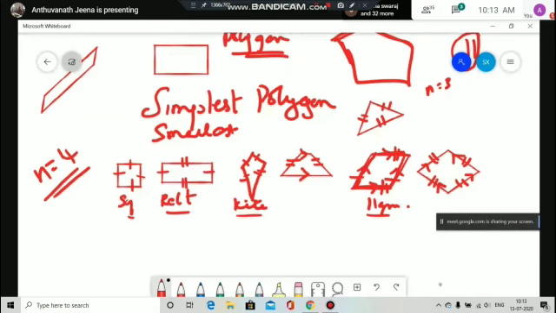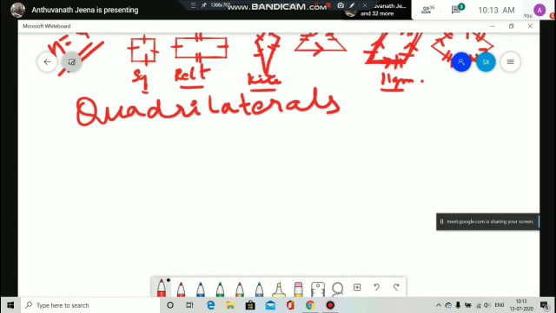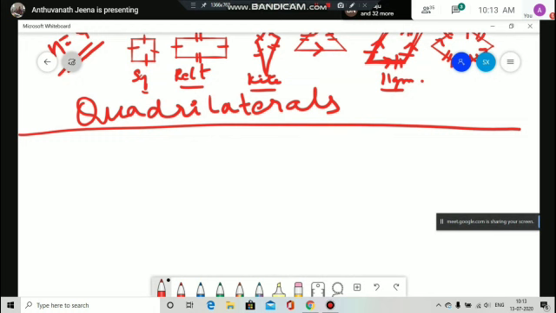These are all called quadrilaterals. What are all these called? Quadrilaterals. Quadrilaterals means n is equal to 4, the number of sides is 4. All this we are going to learn in detail. In this chapter, we are going to learn this only: understanding quadrilaterals. Quadrilateral means a four-sided polygon. What is a polygon? A simple closed curve with line segments. How many line segments? Four. So we call it a quadrilateral.